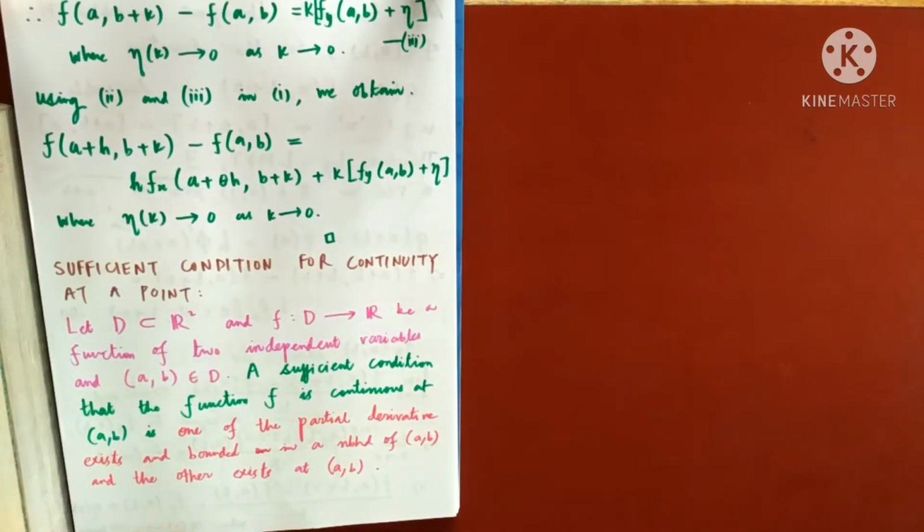So what is the idea of the proof? One of the partial derivatives exists and is bounded in a neighborhood of (a, b). So I'll assume that fx exists and is bounded in the neighborhood of (a, b), and that fy exists at (a, b), and I'll simply apply the mean value theorem. Let's see what happens.